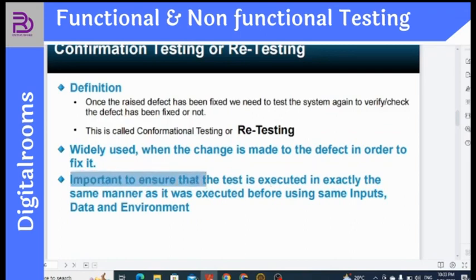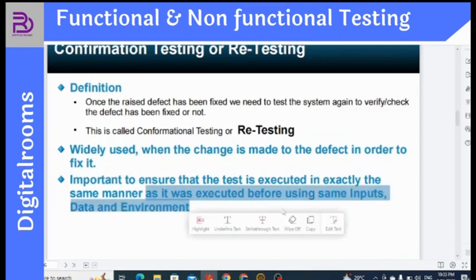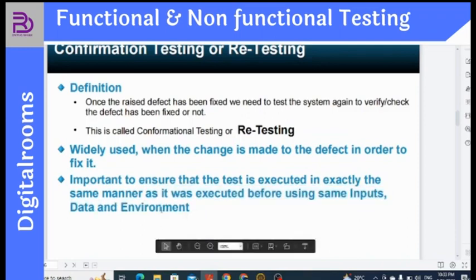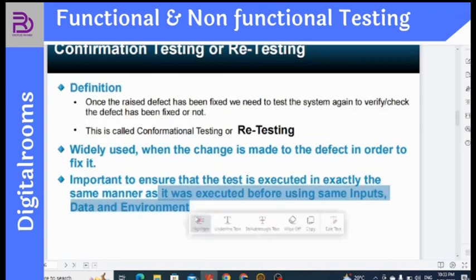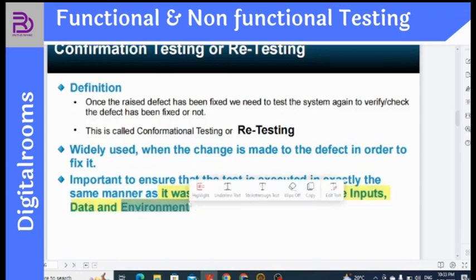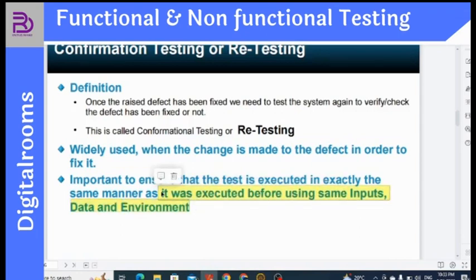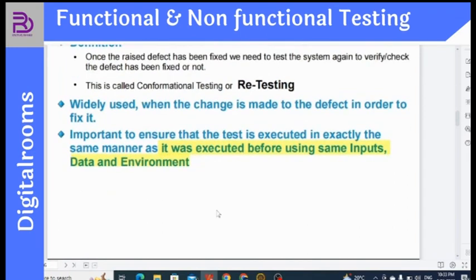It is important to ensure that the test is executed in exactly the same manner as it was executed before, using the same input data and environment. Now why is it important? Because say for example, you have tested a particular website. When you found a bug, you tested that website in a Chrome browser, and now you are testing it in the Internet Explorer browser. So what will happen is that the browser environment is changing, right? In that case, there is a possibility that whatever fixes you have done may work and may not work.